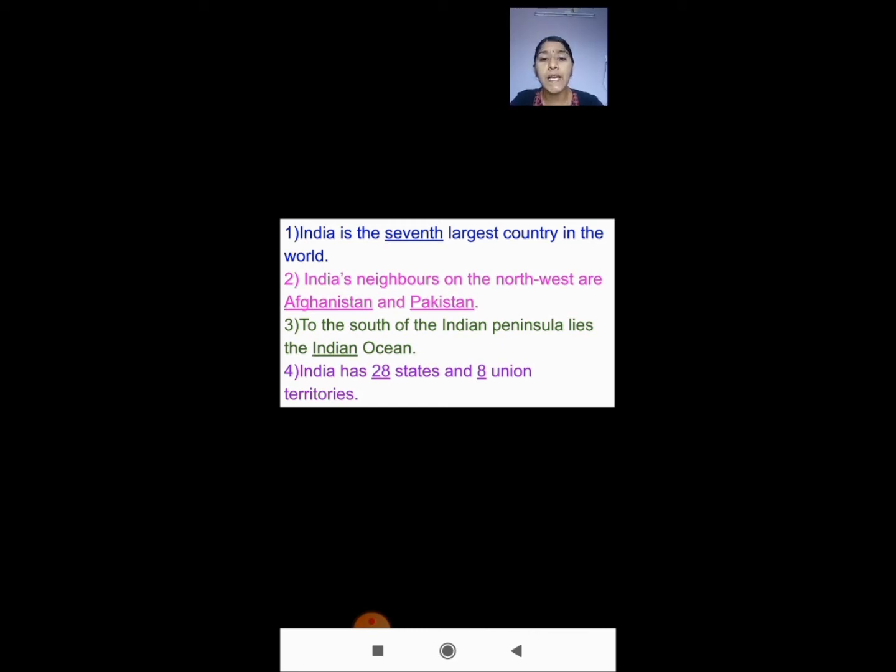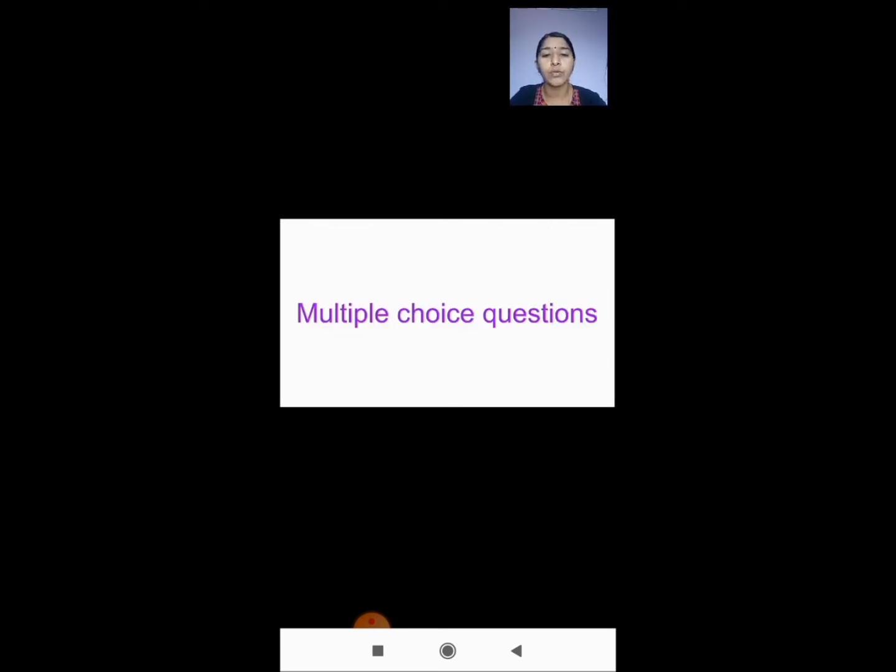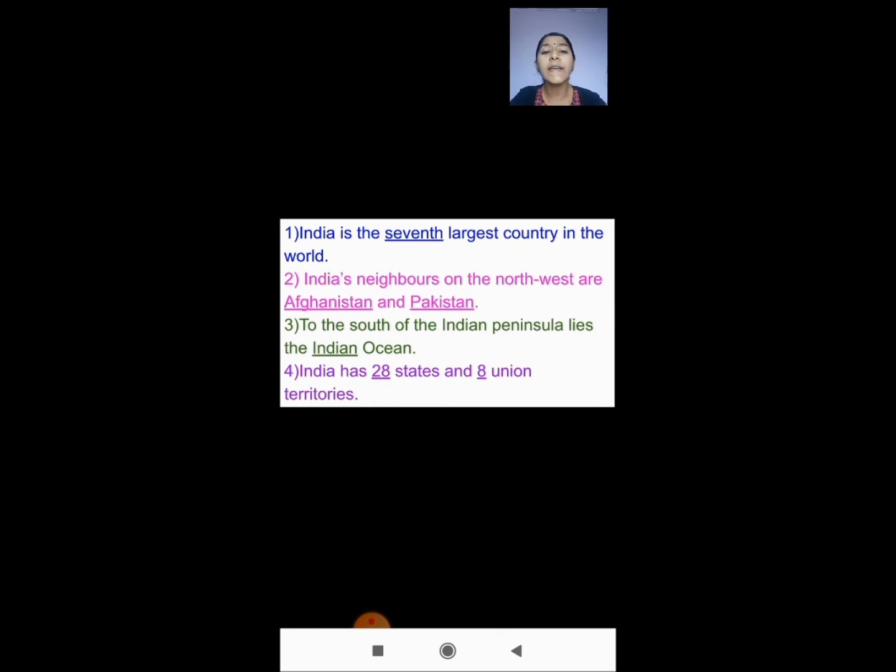Second one: India's neighbors on the northwest are Afghanistan and Pakistan. Third one: to the south of the Indian peninsula lies the Indian Ocean. Fourth one: India has 28 states and 8 union territories.